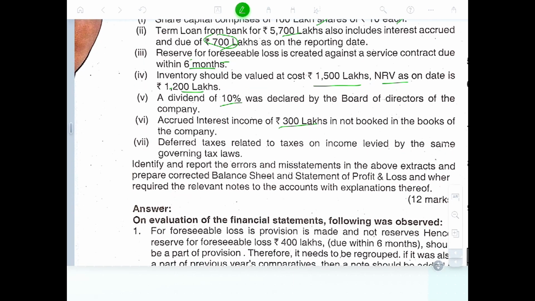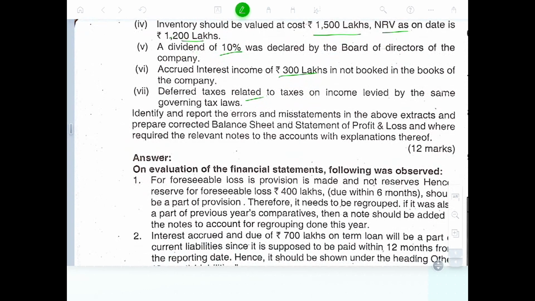Accrued income 300 lakhs is not booked. Accrued income should be shown, accrued expense should be entered, that is enough. Income accrued can be put as 0. Okay. Deferred tax rate 2. Identify the errors and mistakes in the above extract and prepare the correct balance sheet and P&L.